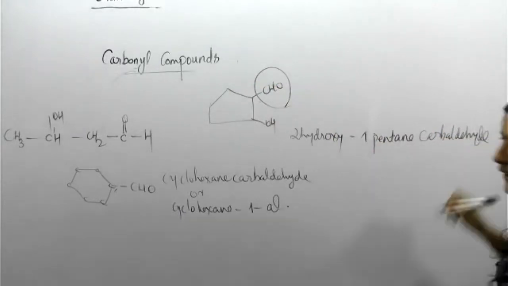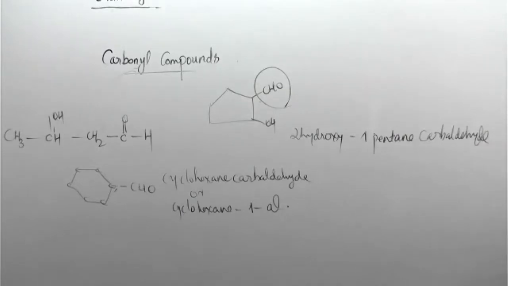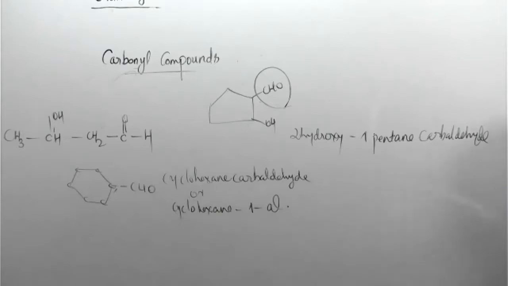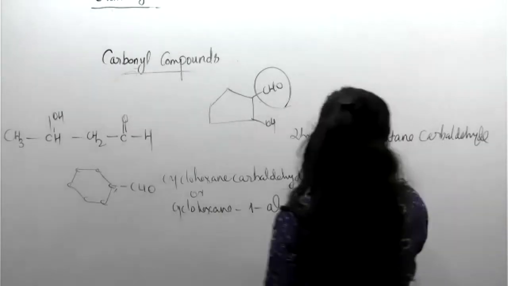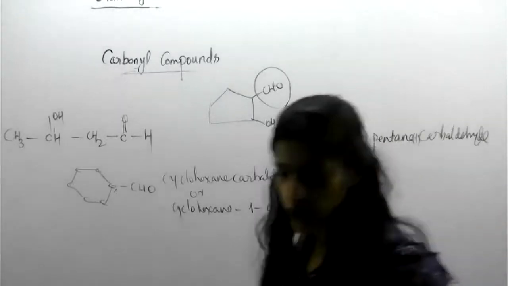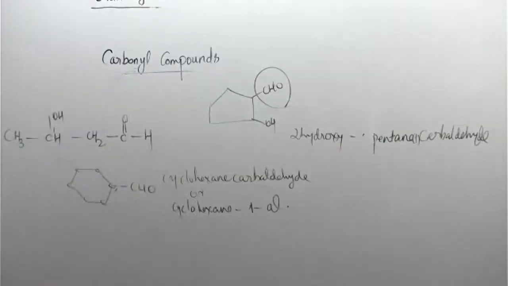Carbaldehyde. This is also correct. Okay, 2-hydroxycyclopentane-1-carbaldehyde. No problem. But carbaldehyde, that much only. Okay, clear? Another example.